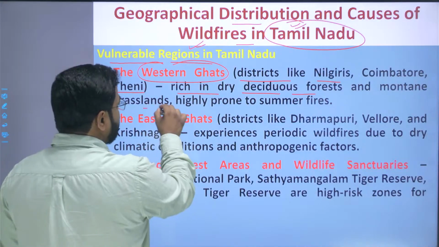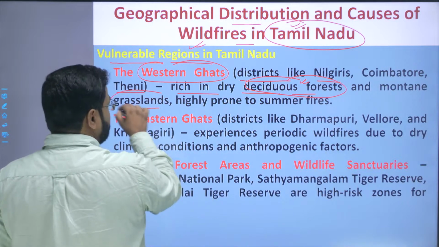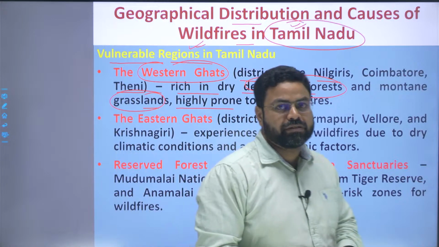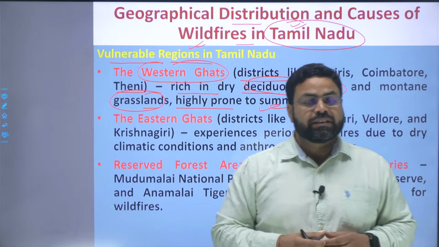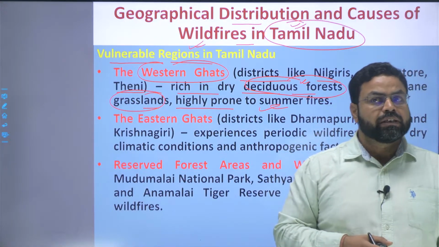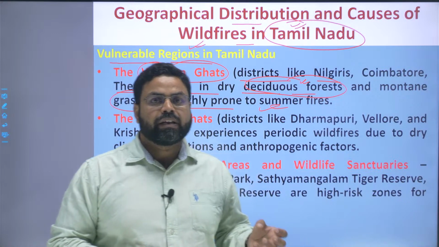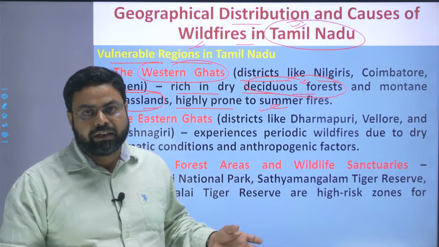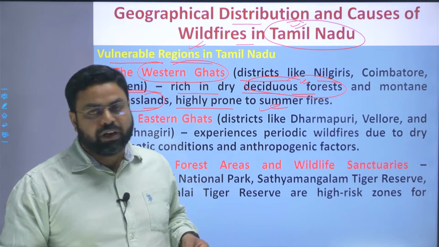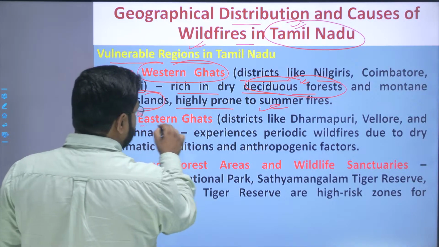Both dry deciduous forest and montane grasslands are highly prone to summer season fires, because during the summer season these deciduous forests shed their leaves, so dry leaves are available on the floor of that forest region. These dry leaves have very high flammability, and they prove to be ready-to-burn available fuel for forest fires. And because of that, there is an increase in the incidences of forest fire.